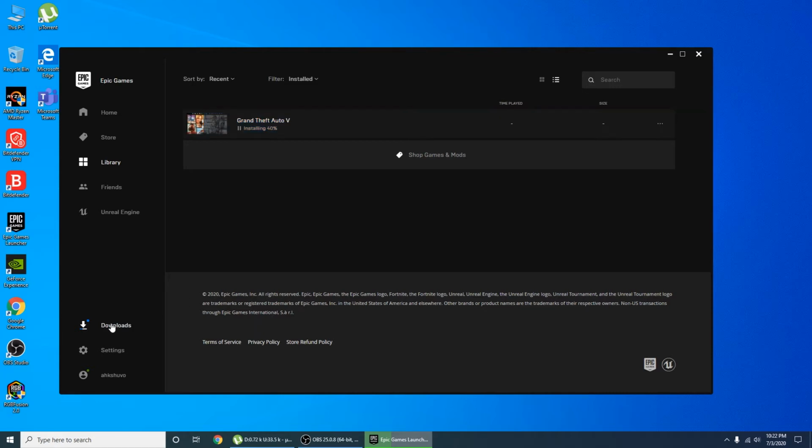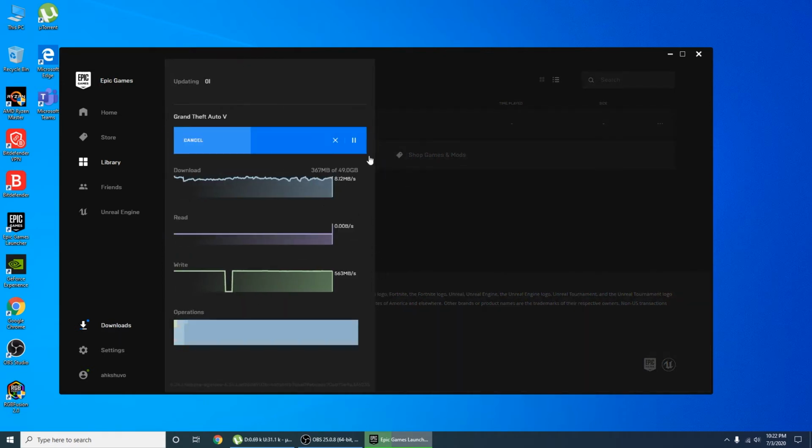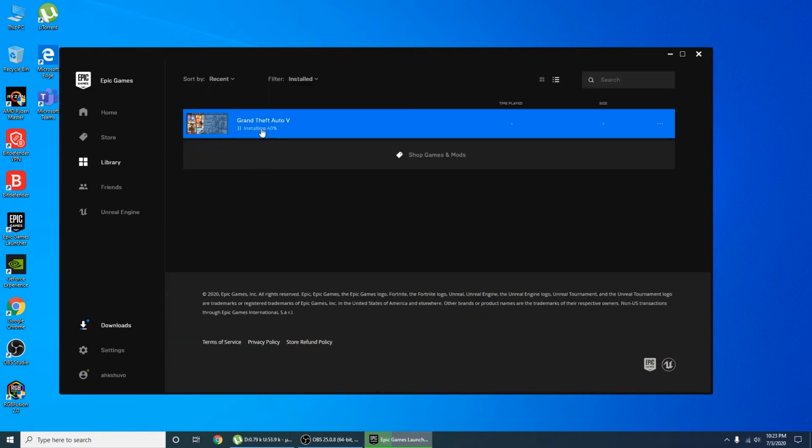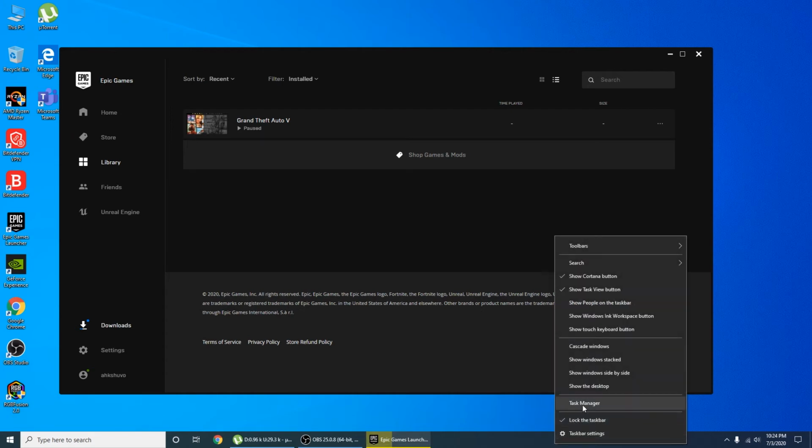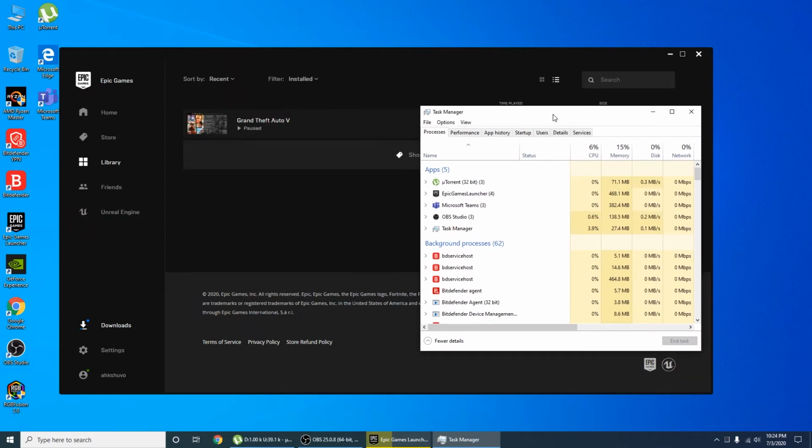What you need to do is go to the downloads option again. If you see the pause option, then press pause. And if you don't see the pause option, assume we are not seeing the pause option even here, go to library again. There is a button just behind the installation, a pause button. If you press it, the game will be paused again. Then go to your task manager, look for the Epic Games Launcher, and then press end task.